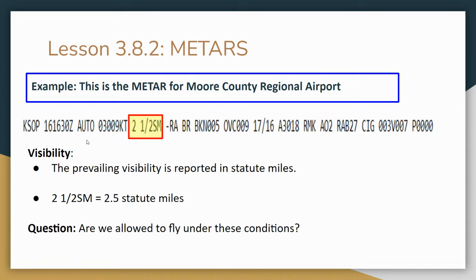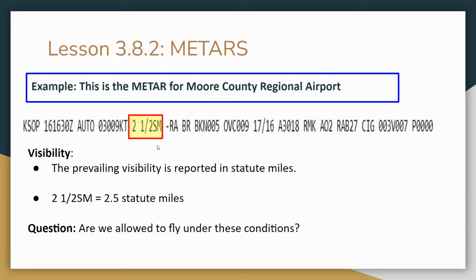So you'll see they have 2 1/2 here. This 1/2 is a half. So the visibility on this day, at this exact time that the report was created, is 2.5 statute miles. One of the things they'll ask you on the test is they'll tell you to look at this METAR and they'll ask, could you fly a drone here that day?